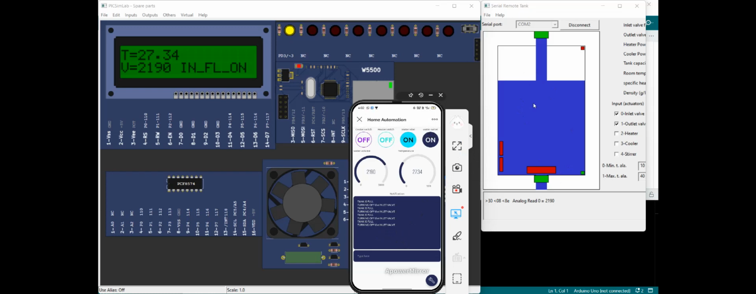Now the outlet will be off so that the water inlet is moving into the tank and the volume increases. Here see 2360 to 3000. See, 3000. So after 3000, the tank is full of water, it will indicate tank is full, turning off the inlet valve. Okay.